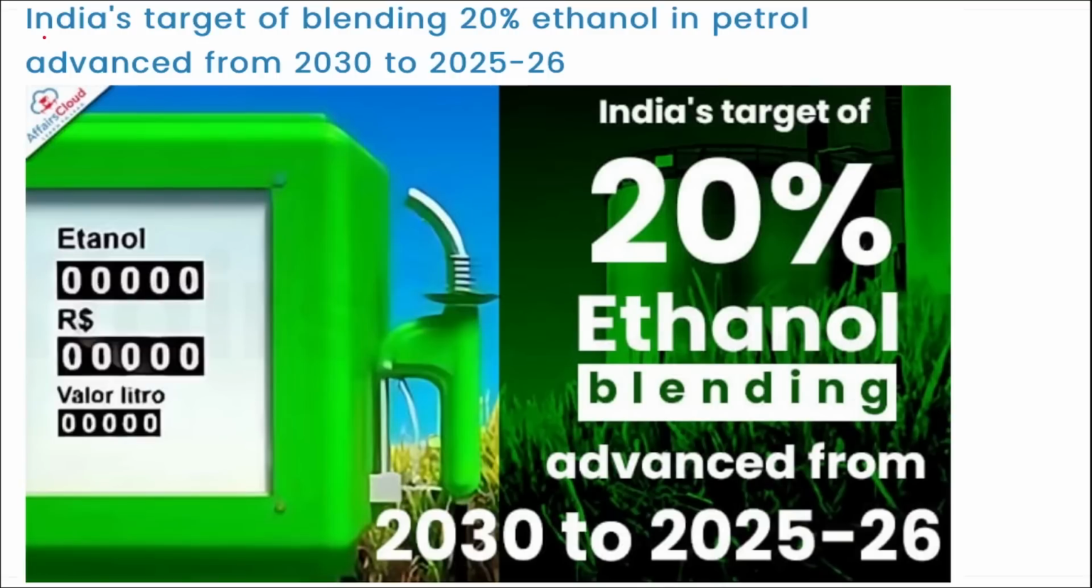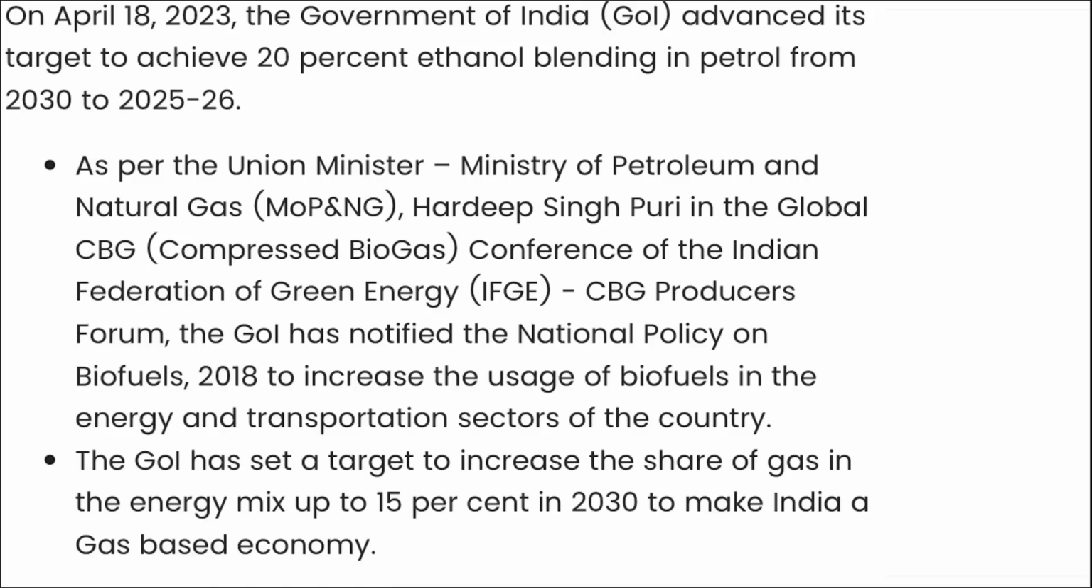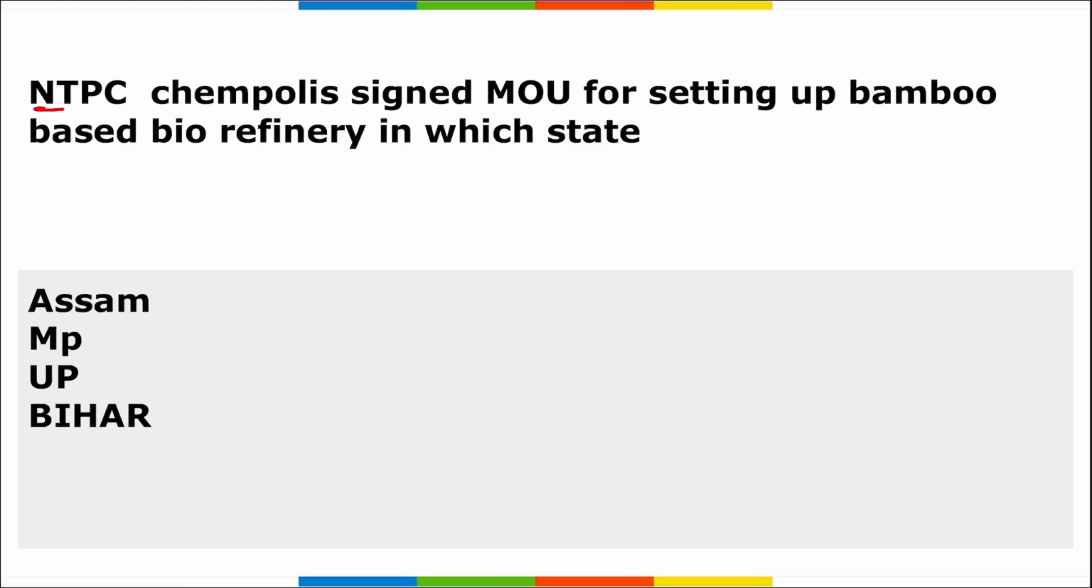Next, here you can see India's target of blending 20% ethanol in petrol, which was earlier 2030, has been reduced to 25-26. Next, NTPC and Chempolis, I repeat, NTPC and Chempolis, they have signed an MOU for setting up a bamboo-based biorefinery. In which state?